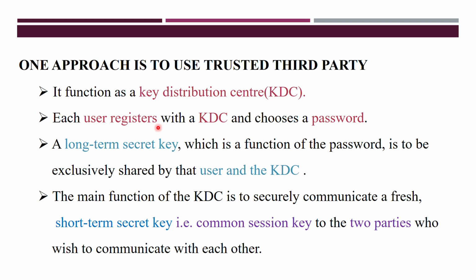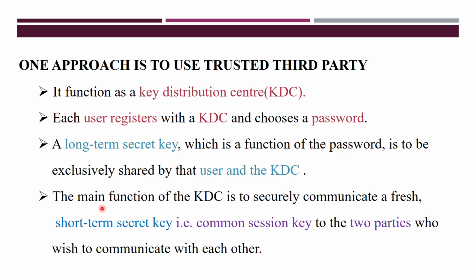The user has to register and choose a password. That password is used as a long-term secret key. The long-term secret key is used between the user and the KDC, where KDC means key distribution center.